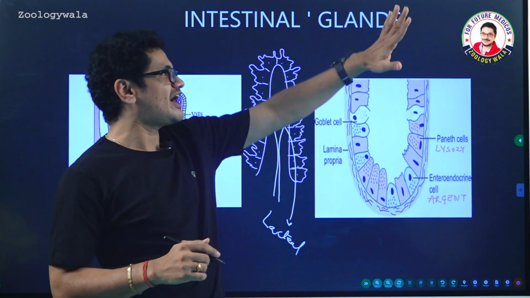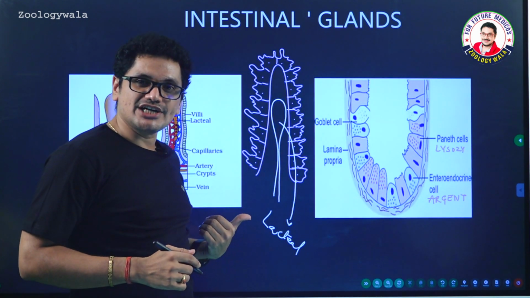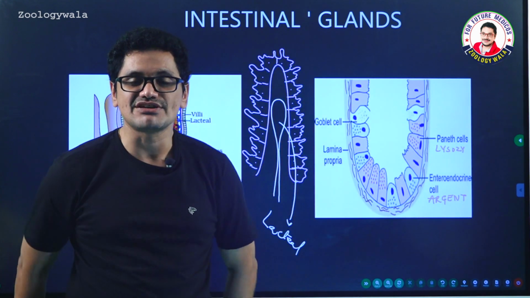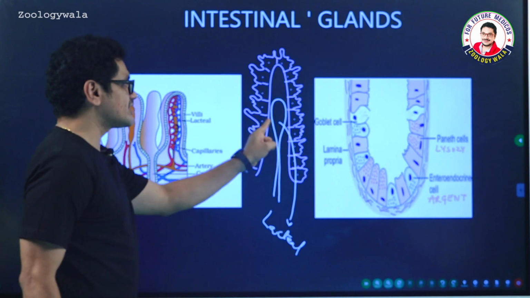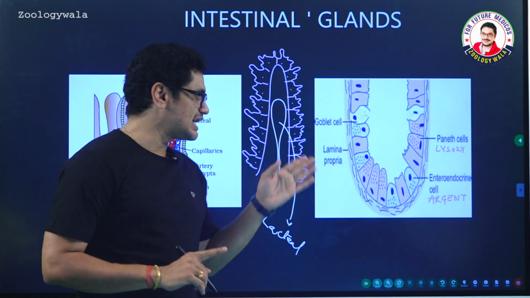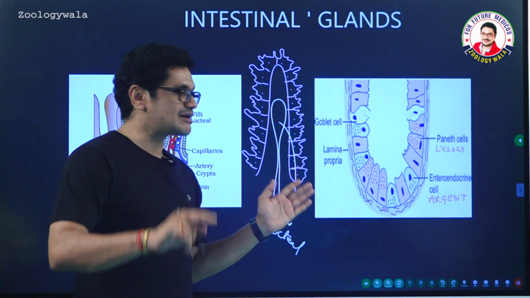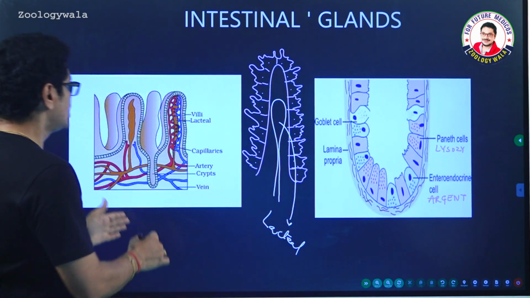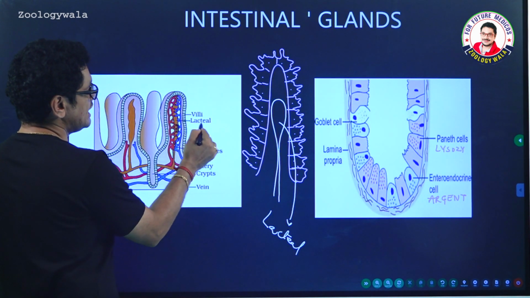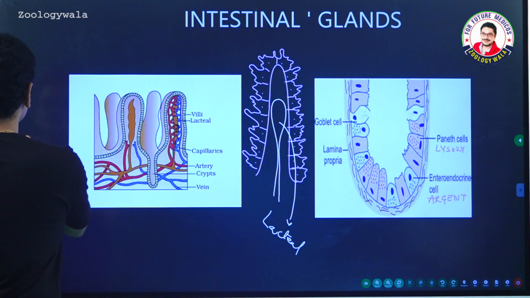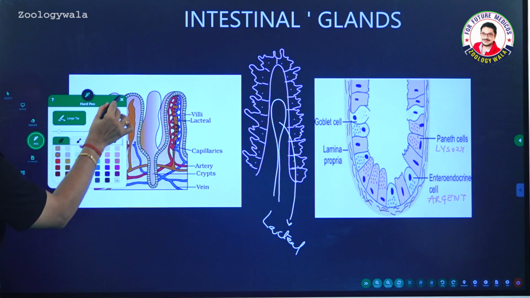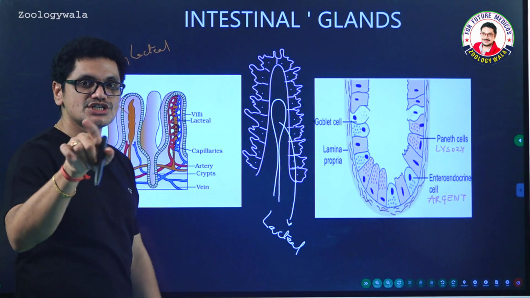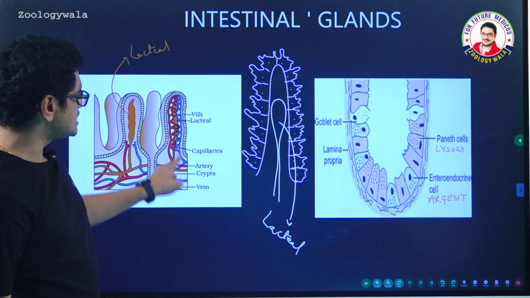Then comes the lacteal: okay fat, don't worry, I am there for you. So the digested fats will be taken by the lacteal, and of course this lacteal finally delivers the fats into the blood only. So for the absorption of the digested food material, inside the villus blood vessels and capillaries are present, and the lacteal, a lymph capillary, is present in order to absorb the digested fats. You can see this is the villi, and this one is the lacteal, a lymph capillary, which is white in color actually, and the artery.